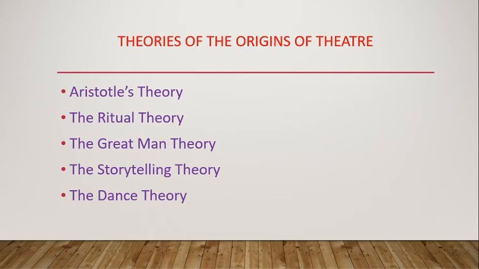So the third theory is the great man theory. Some scholars propose that tragedy and comedy arose as creative acts of human genius. Such scholars search for the birth of drama in a revolutionary invention of a gifted human being, arguing that art neither evolved like a biological organism nor happens by chance. According to this view, an artist purposefully synthesized elements that already existed in Athenian society into a new form, that is the drama. But the theory has strength.